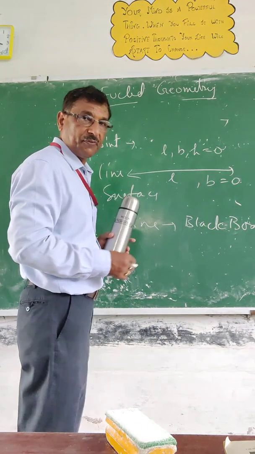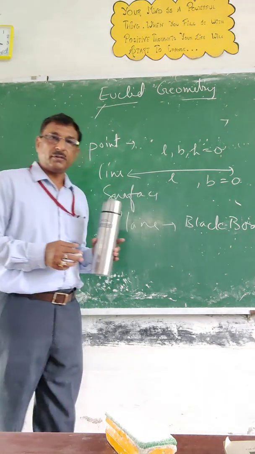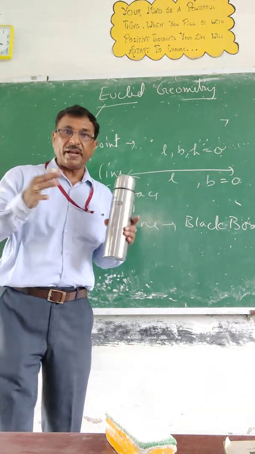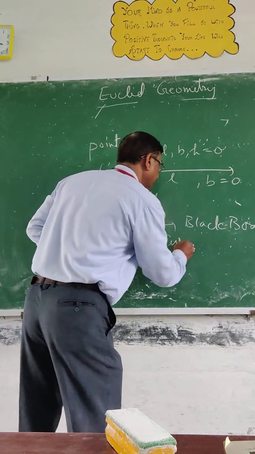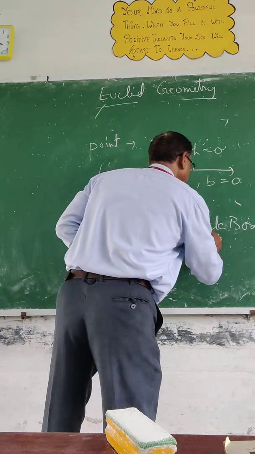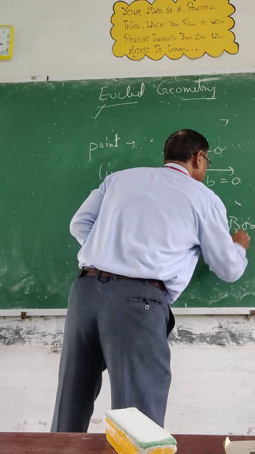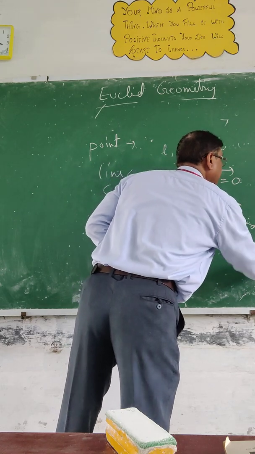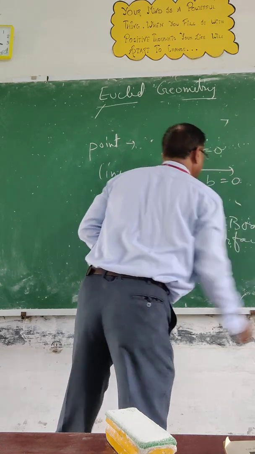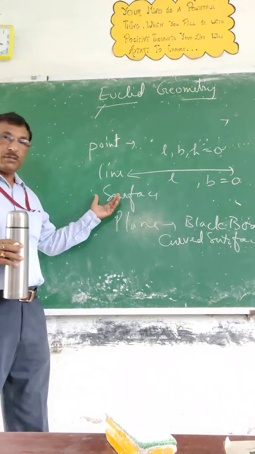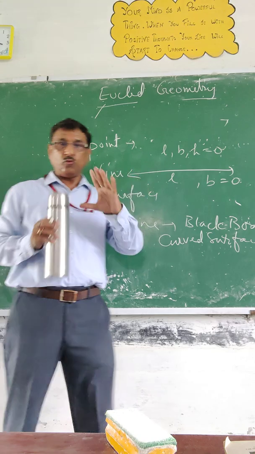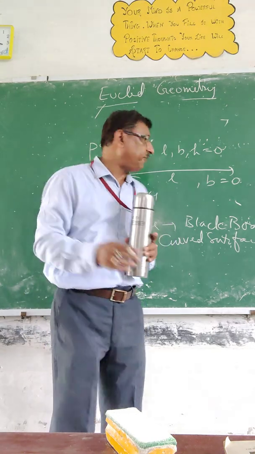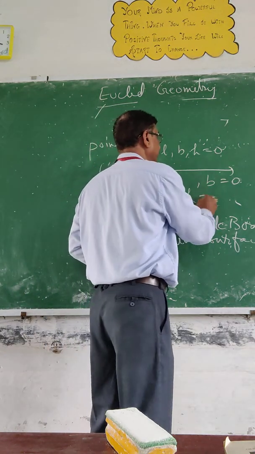Now we have understood the surface. We have understood the plane. Now, what is the difference between plane and surface? You cannot represent a curved surface on a plane. Surface is a general term. It has 2 dimensions, length and breadth, which does not have height. It does not have any height.